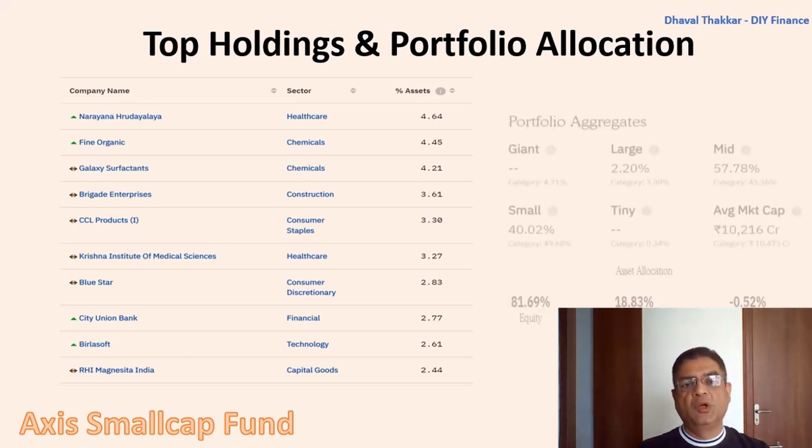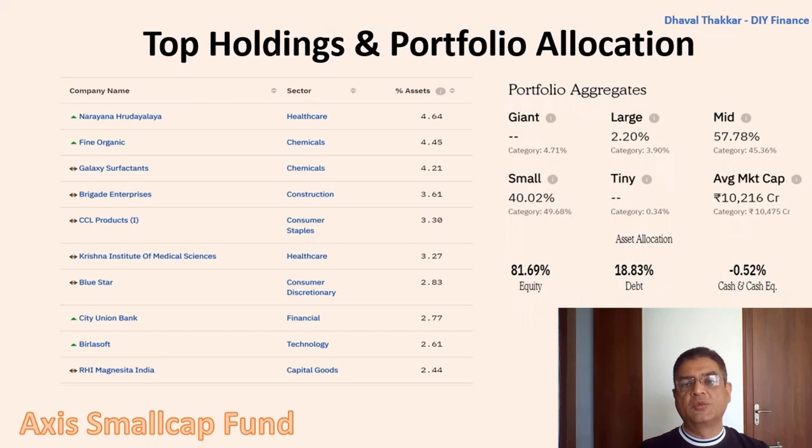On checking the portfolio allocation, it is evident that small cap shares form around 40% of the portfolio, whereas mid cap shares form the other 58% of the portfolio, and only a negligible 2.20% is allocated to large cap stocks. With the above allocation, the fund is able to provide good downside protection during bad phases, and also generate a good return with less risk. The portfolio allocation is quite good and very suitable for long to medium term investors.